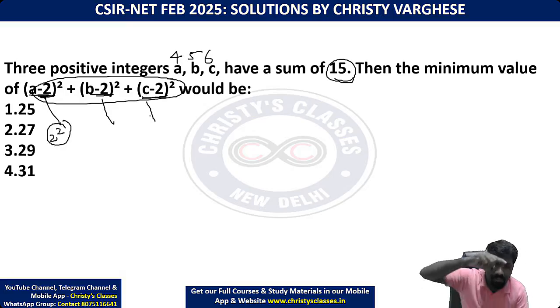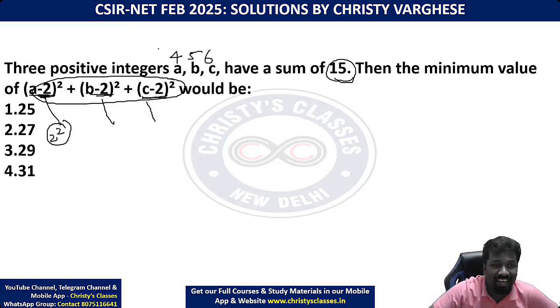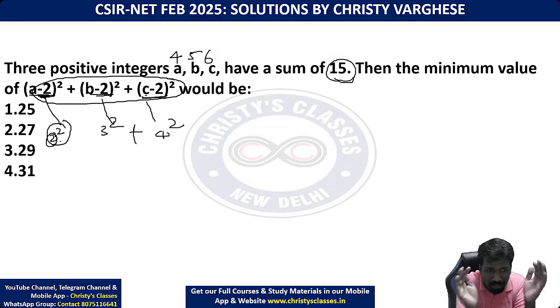But when the numbers get larger and larger, the square gets exponentially larger. So 6 minus 2 becomes 4 square. Instead of keeping 2 square, 3 square, 4 square, it is better to keep the bases as small as possible.